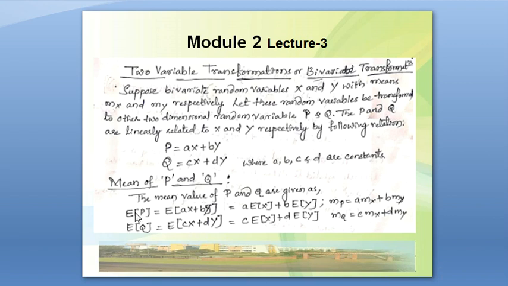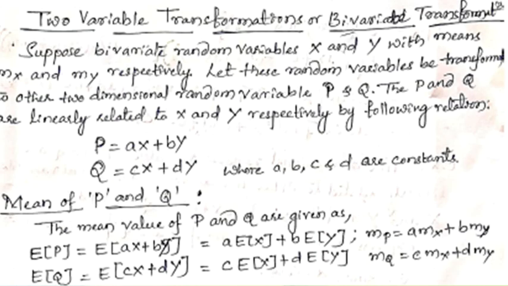This E of P is nothing but E of aX plus bY. We are just substituting the value of P, which is aX plus bY. So when we apply E to both of these terms, we know the expectation is distributive. So E of aX will lead to a into E of X, and similarly E of bY will lead to b into E of Y.